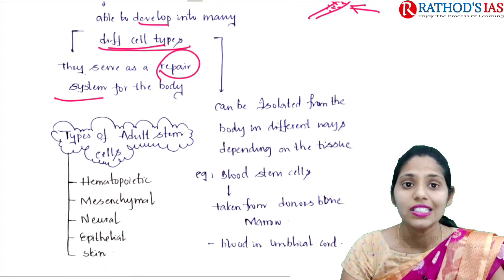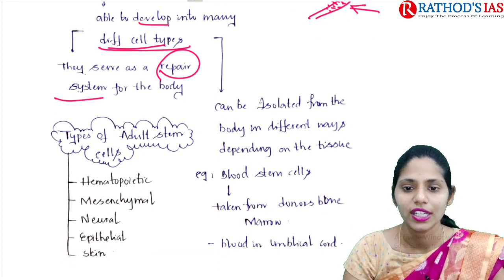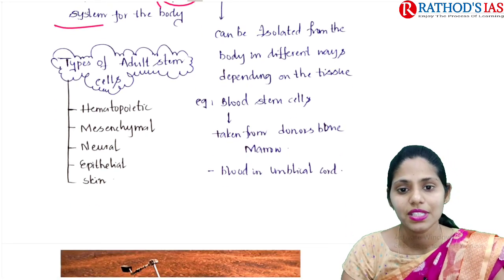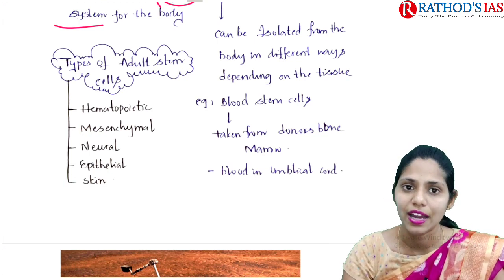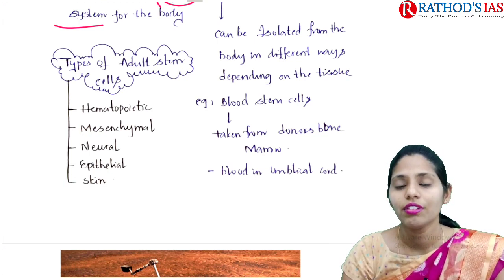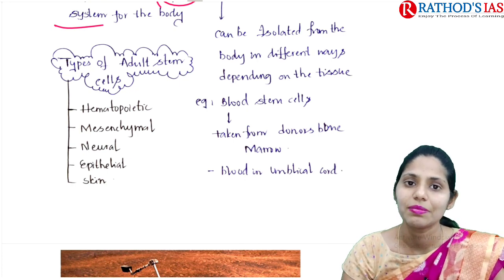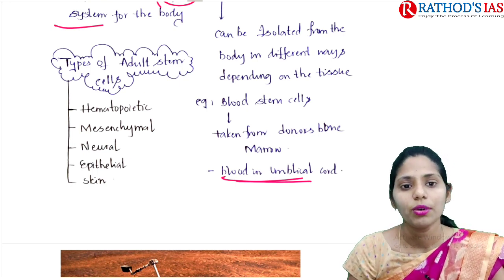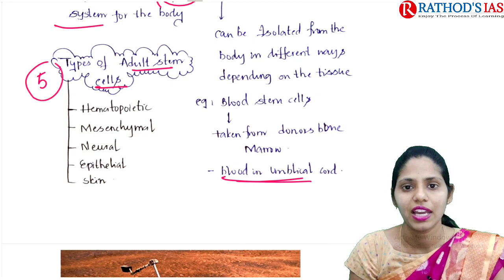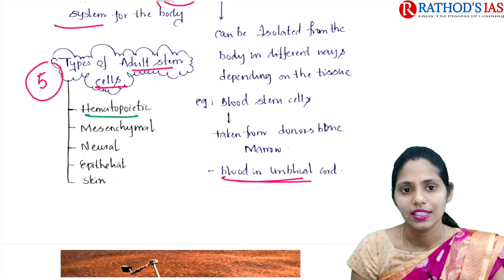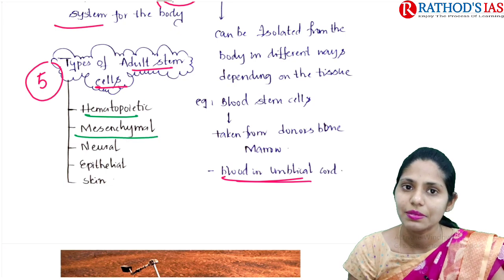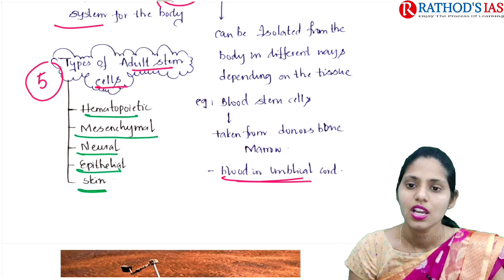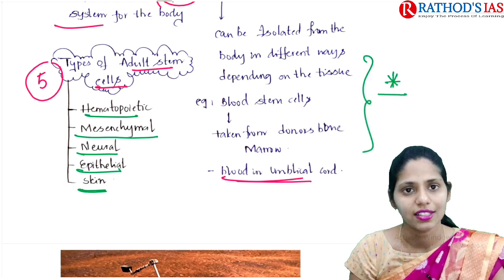Stem cells can be isolated from the body in different ways depending upon the type of tissue. For example, blood stem cells are mainly taken from donors' bone marrow, and we can also isolate blood stem cells from the blood present in the umbilical cord. Regarding types of adult stem cells, we have mainly 5 types. First one is hemopoietic stem cells. Next are mesenchymal stem cells, neural stem cells, epithelial stem cells, and skin stem cells. These are some important facts that you should remember regarding this article.